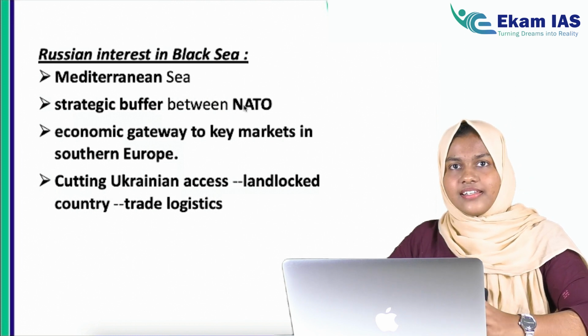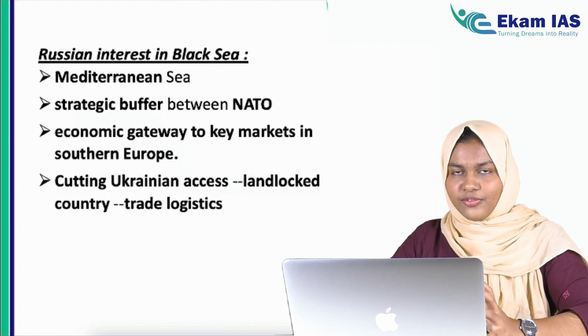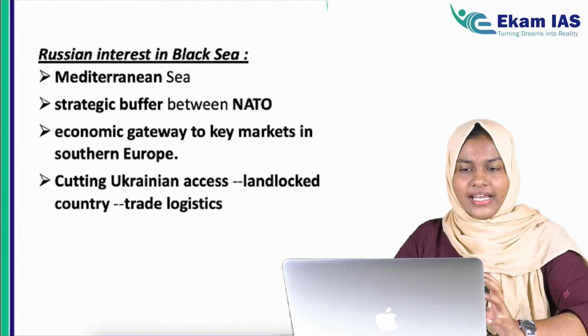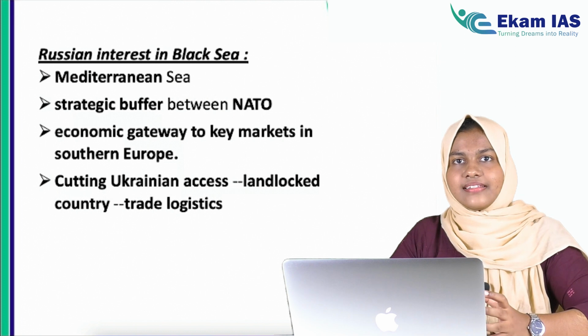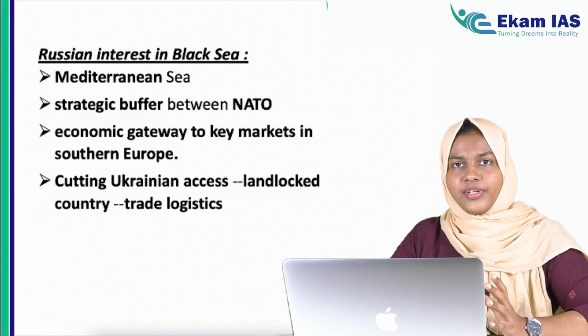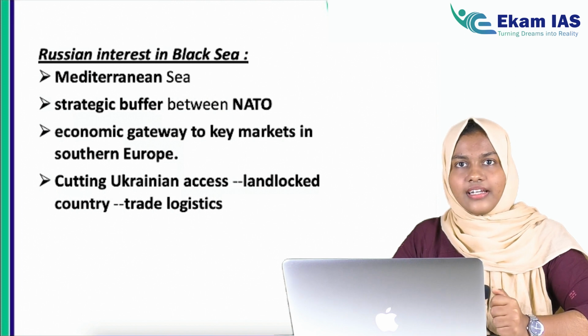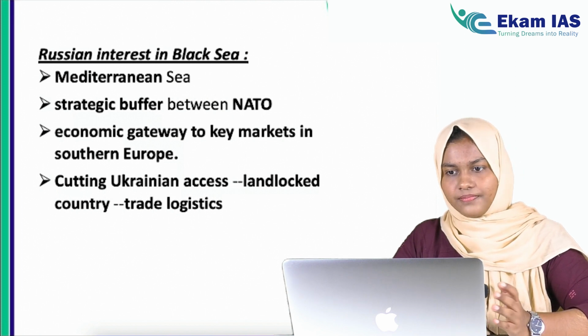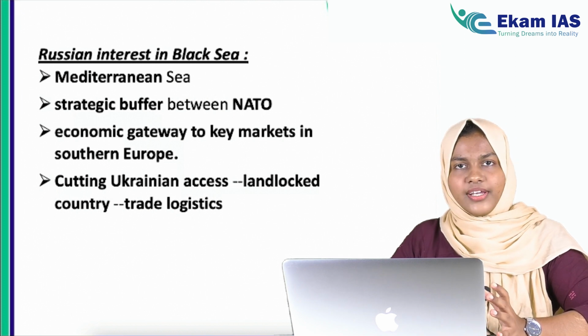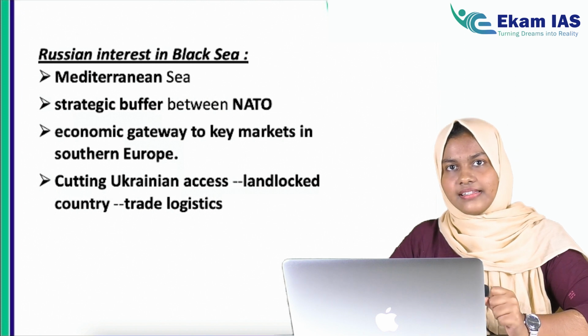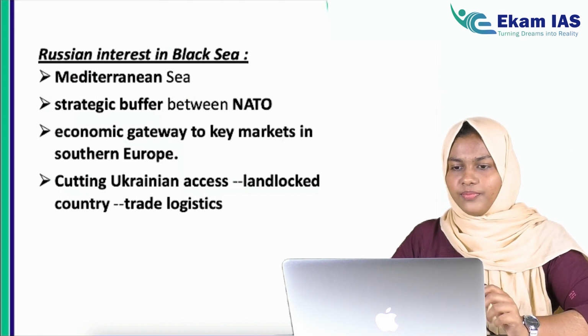So why we discussed all these things? Because Snake Island was in news, and this Black Sea was in news because it is located in Black Sea, and why they fought for this Black Sea is because of the importance of Black Sea. And also we looked at the Danube River because it was also mentioned in the news. And also we have seen the geographical location and all the things regarding the Snake Island as well. I hope all the topics that we have discussed are clear for you.